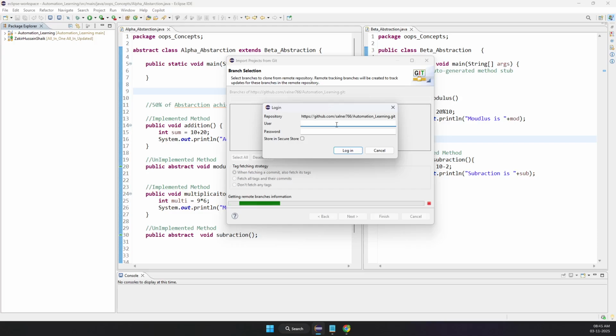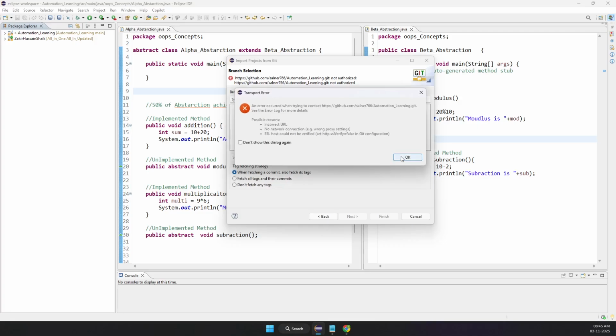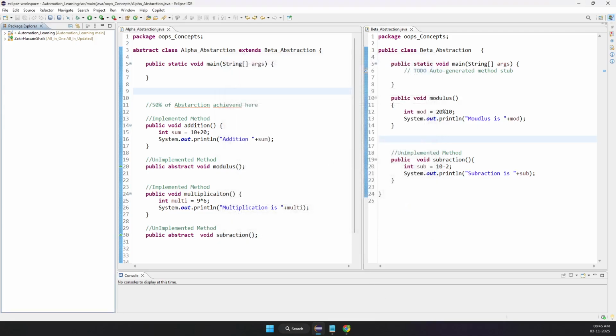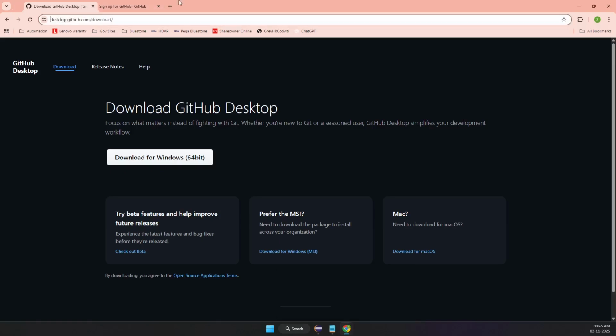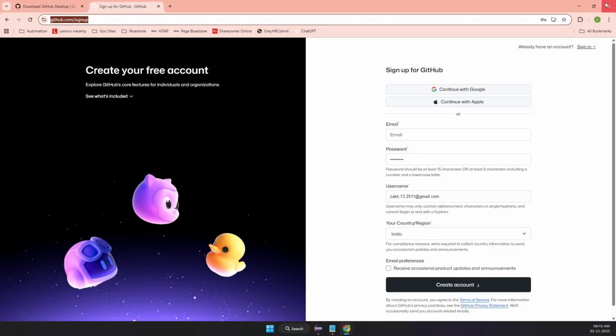See, seems like he has kept this repository as private. So I don't know the username and password of Shelfie. Once I type in the username and password, I will be able to get the total code that is written by Shelfie. That is how you can get it. Got it? And if you want, you can make your repository public. It will not even ask me for the username and password.